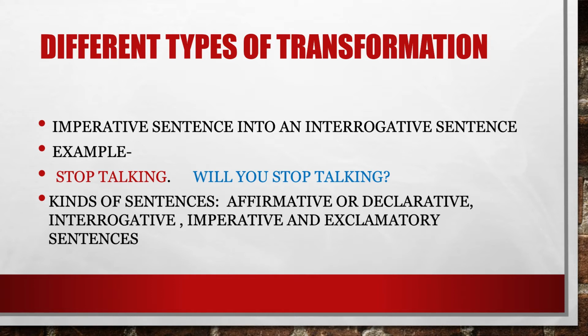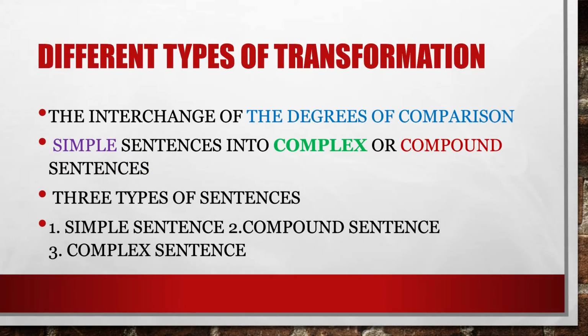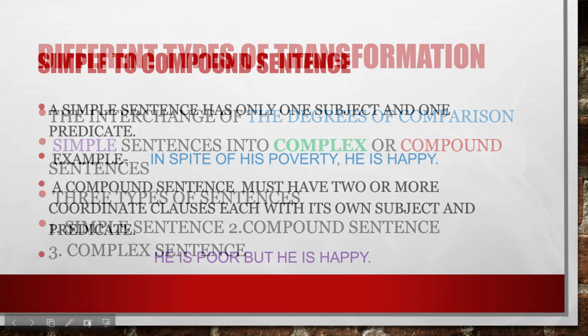Will you stop talking? Dear students, we have already discussed what are kinds of sentences, and in that lesson we have discussed what's an affirmative or declarative sentence, what's an interrogative, what's imperative, and what is an exclamatory sentence. So please revise that lesson. Another kind of transformation of sentences is the interchange of the degrees of comparison. We can also transform simple sentences into complex or compound sentences. Let me tell you in brief about these three types of sentences: simple sentence, compound sentence, and complex sentence.